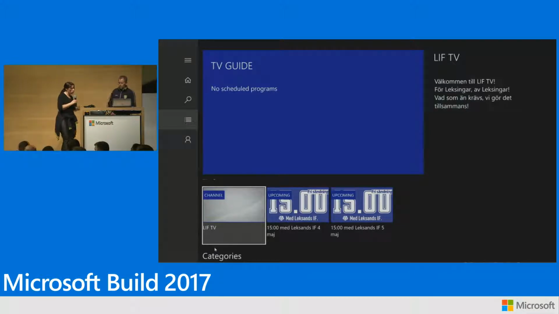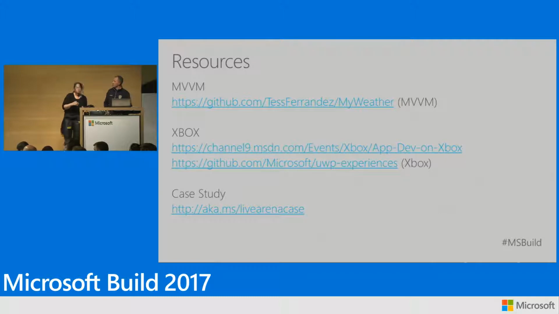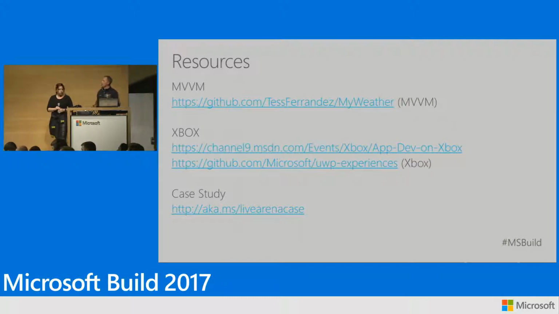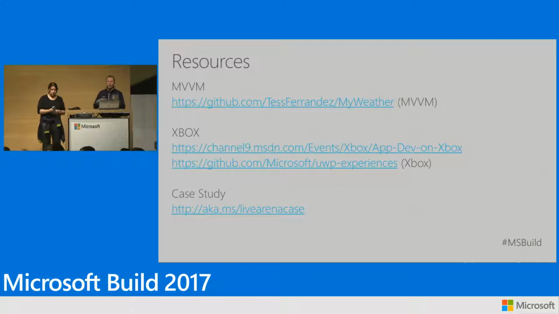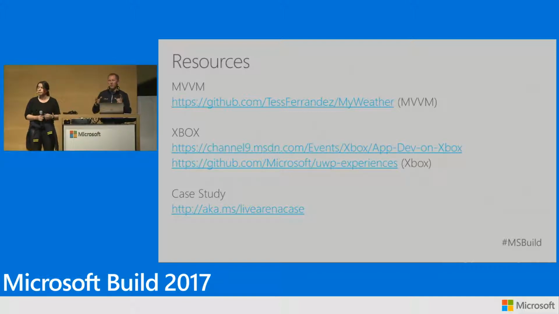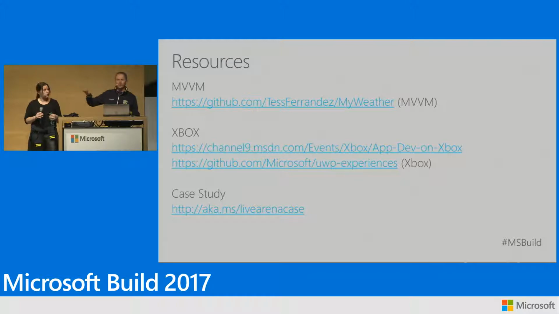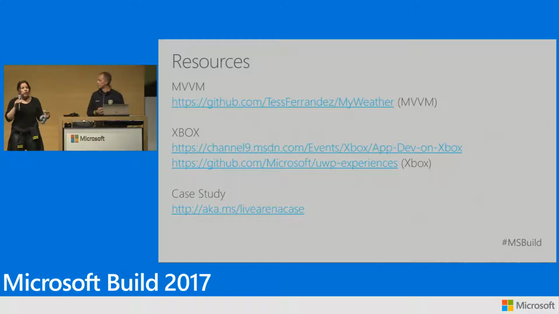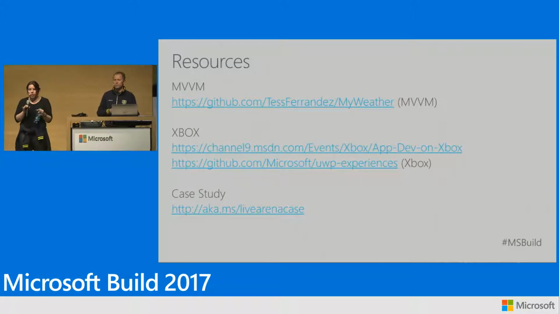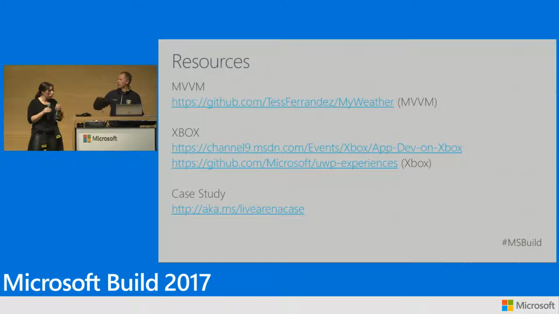So let's move to the resources. Yeah, a couple of resources you can look up. Tess talked about our sample code where we have all the base classes and how we do MVVM here. Also on Channel 9 there's a very good series on how to do UWP Xbox development. Also there are a lot of good samples on GitHub, UWP Experience for Xbox samples. That shows everything, for example how you emulate the Xbox and how you do navigation in a good way. And finally, we did a case study, a technical write-up on this case.